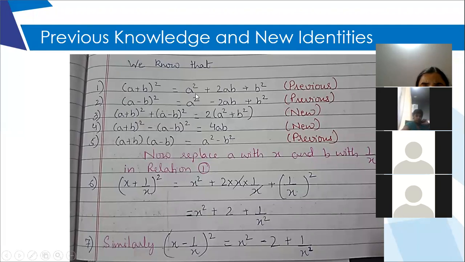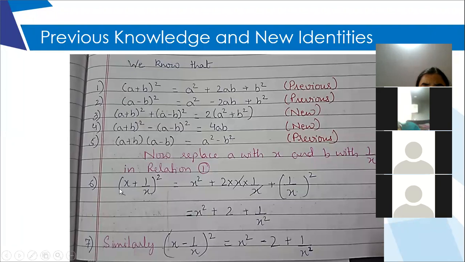On the right side, the first expression is copied as it is. Second expression, all the signs will change because you're subtracting this expression. So what will happen? Because the signs will change, this a square will become minus. So a square minus a square will cancel. B square and minus b square will also cancel. And 2ab plus 2ab, this minus will become plus. So 2ab plus 2ab will give you 4ab. This one is the previous identity only. You have learnt it in class 8. So a plus b multiplied with a minus b, you get a square minus b square.